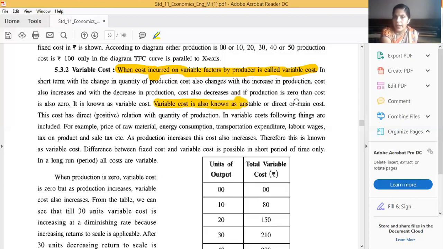What do you mean by the direct cost? Then also you write the same. What do you mean by the main cost? Then also you can write the same answer. So please don't create any confusion when you are completing it. Don't create any confusion in your mind. Okay. Now next one is the